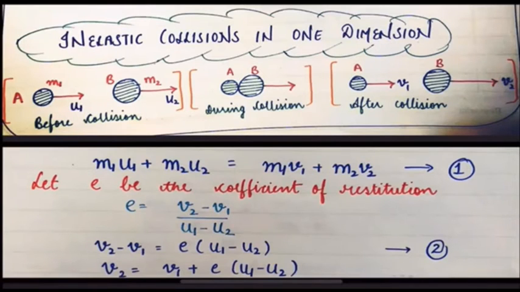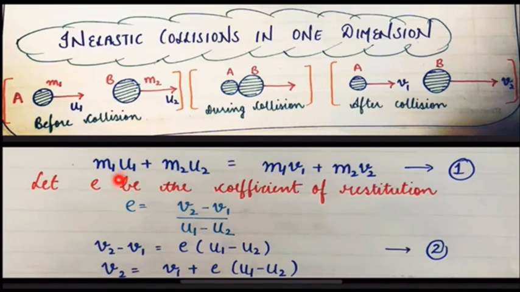The next topic we have is inelastic collisions in one dimension. Here also we have same kind of diagram. This is the case before collision, during collision and after collision. We are again considering two bodies A and B with masses m1 and m2 and moving with initial velocities u1 and u2. This is the time of collision, and after collision the bodies are moving in same direction but with different velocities. Body A is moving with velocity v1 and body B is moving with velocity v2.